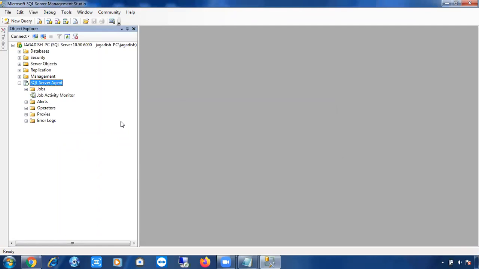Say for example, if the SQL Server Agent is stopped, you can see it here, it was stopped actually. But he can see that the SQL Server Agent is there. But in the other case you cannot see the SQL Server Agent itself. It will be there only till here. In two cases, you cannot see the SQL Server Agent. What are those cases?